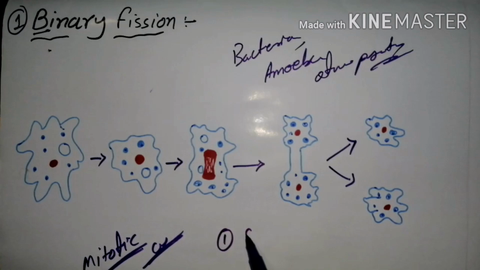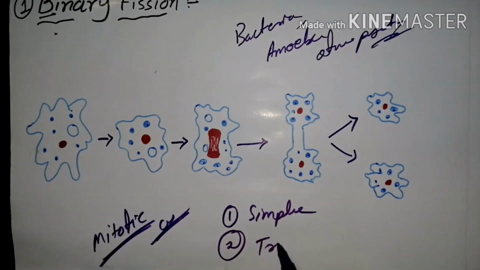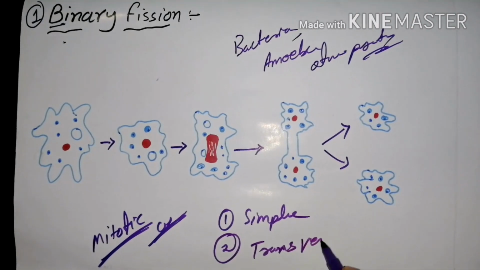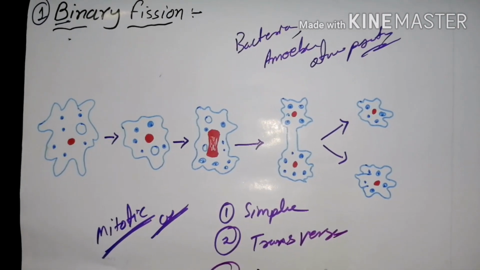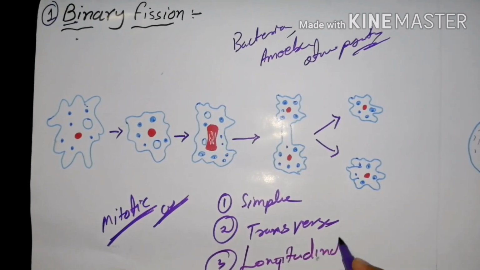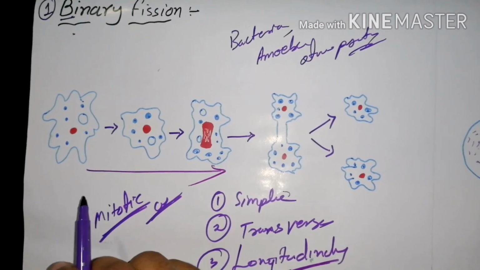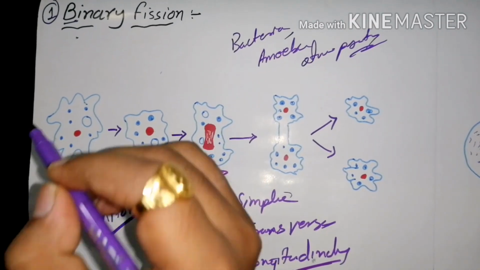It is divided into three types: one is simple, the second is transverse, and the third is longitudinal.